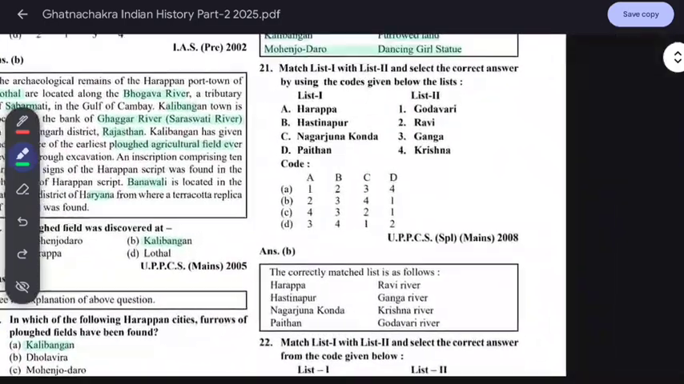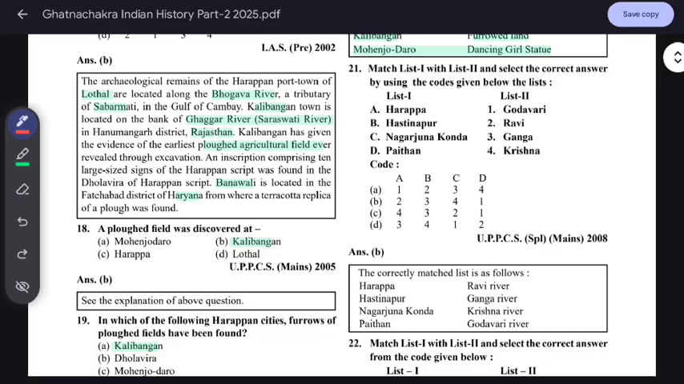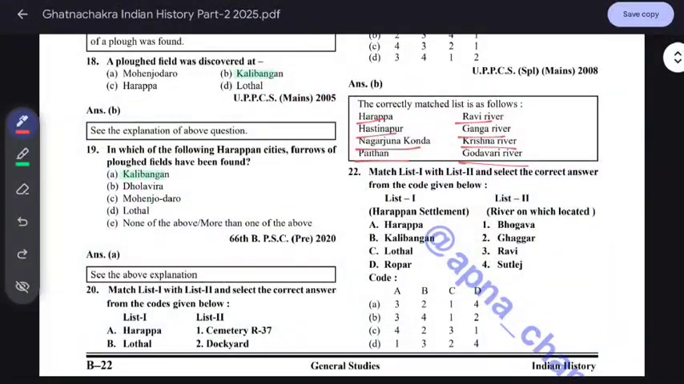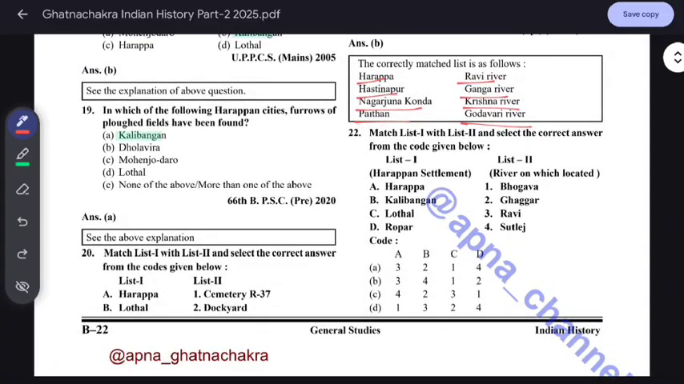And this is a matching question, so we have to match it. Harappa is related with the Ravi river. Remember this, it is important. Hastinapur is on the Ganga, Nagarjunakonda is near the Krishna river, and Paithan is near the Godavari river. So here it is given: Harappa, Ravi river; Hastinapur, Ganga; Nagarjunakonda, Krishna; and Paithan, Godavari. Match list first with list second and select the correct answer from the lists.